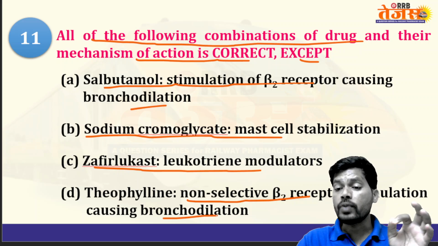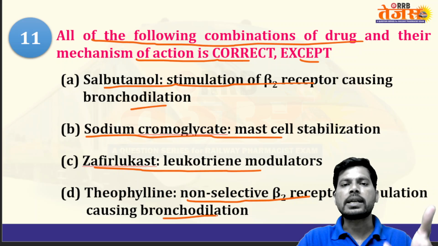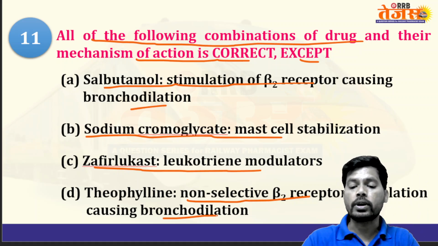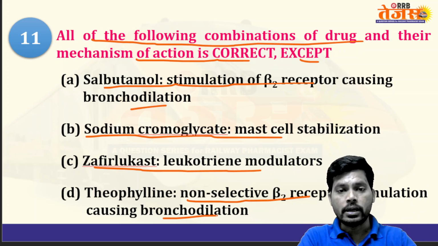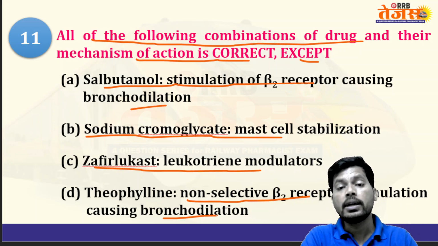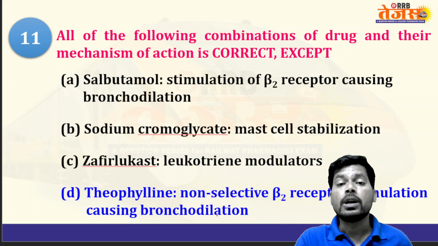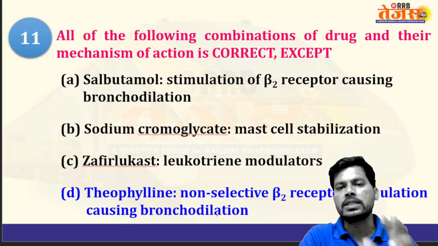By inhibition of phosphodiesterase enzyme, it increases cyclic AMP, and that increased cyclic AMP causes relaxation of bronchial smooth muscle. So all of the following drugs along with their mechanisms are correct, except the answer is D, because theophylline does not act directly on beta 2. First it has to inhibit the phosphodiesterase enzyme.